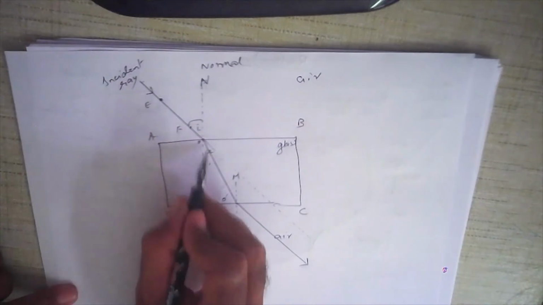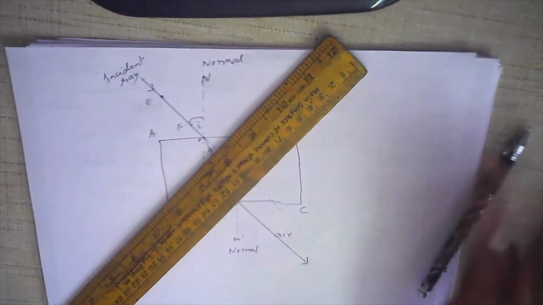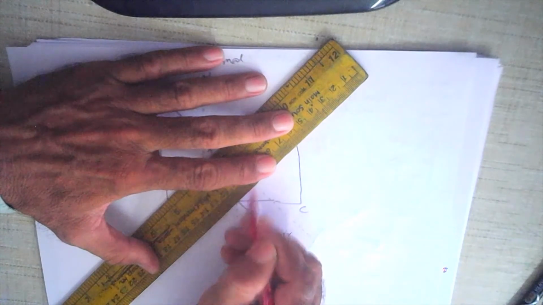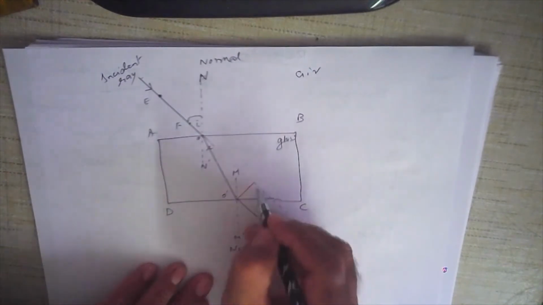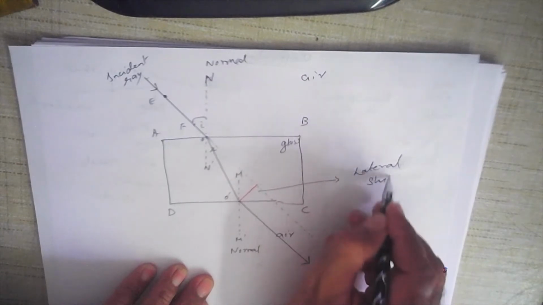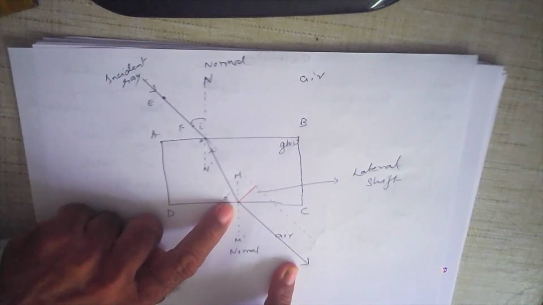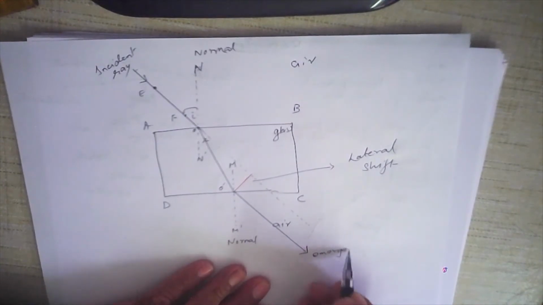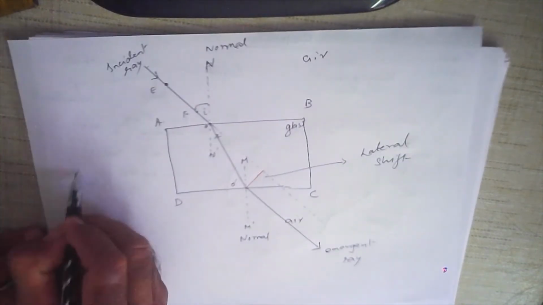So from here it enters the glass, bends towards the normal, then bends away from the normal. The distance between the original ray and the emerging ray is called lateral shift. It's there in the textbook when you read it. The ray of light which emerges is called the emergent ray. This is the incident ray. This ray of light is called the refracted ray.